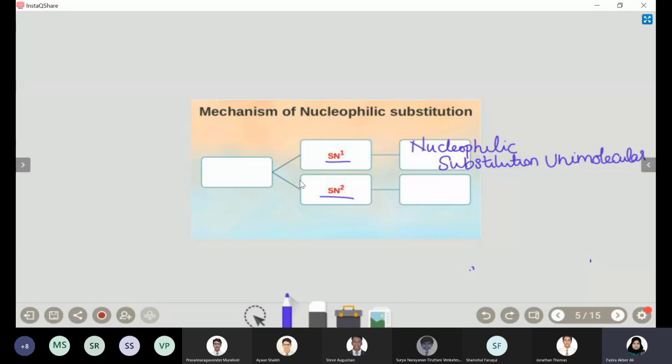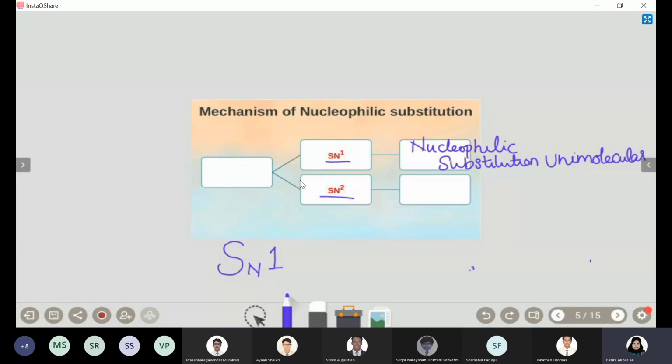Unimolecular, that is what SN1 is. Usually we write it as S, then a small N, then 1. It's not a superscript, the N is written down. S stands for substitution, N for nucleophilic, and 1 for unimolecular.